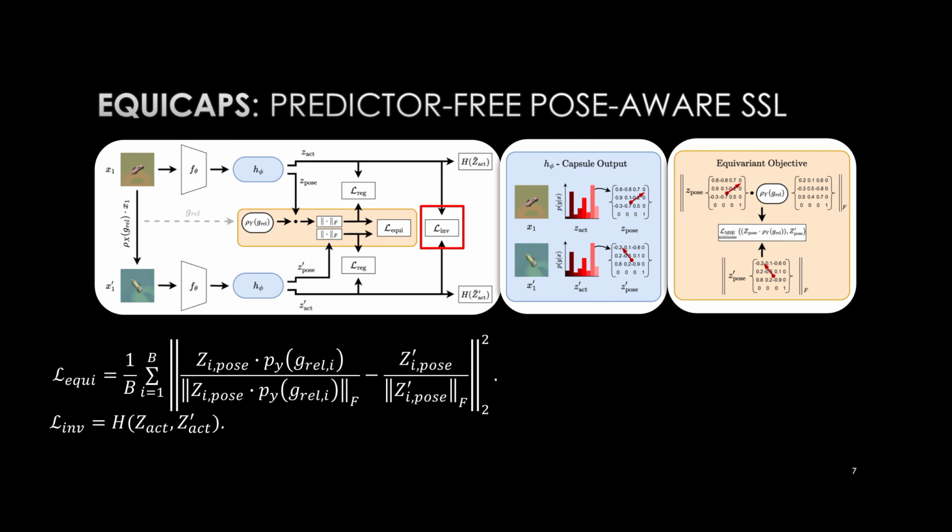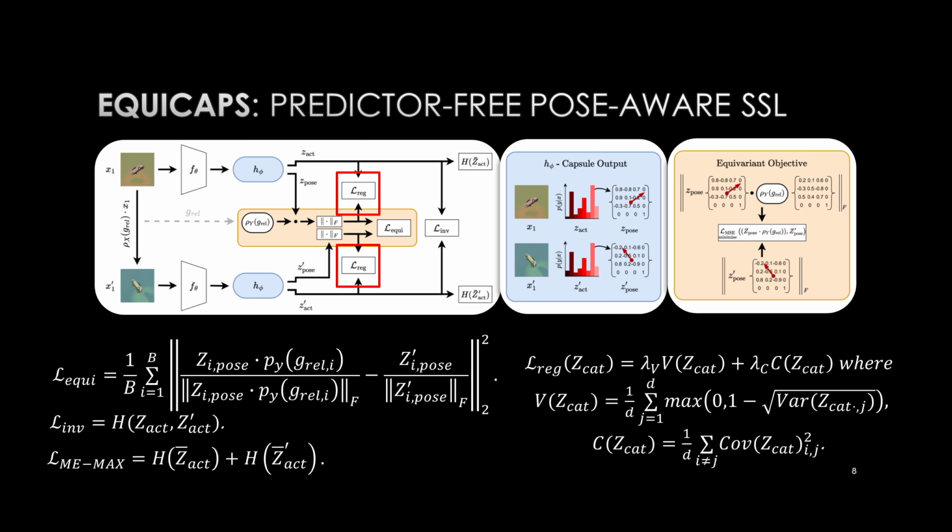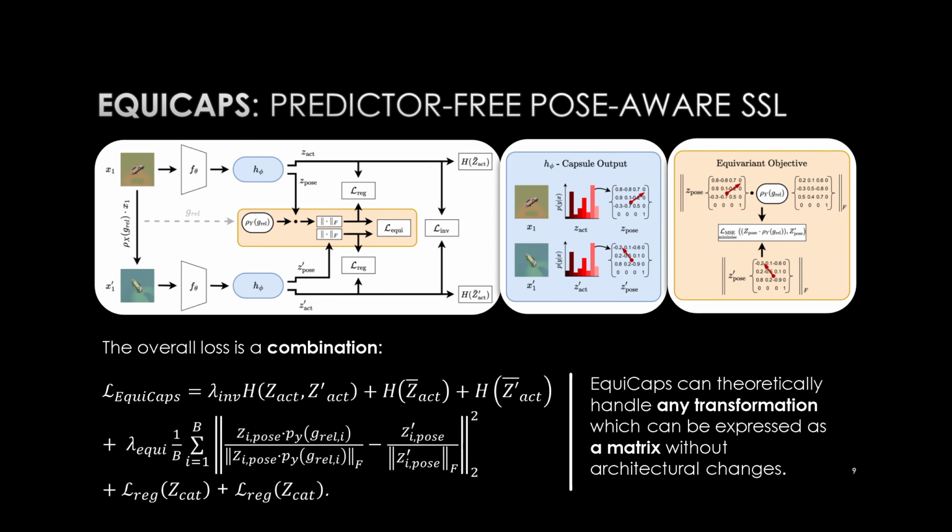For invariance, we minimize the cross-entropy between activation probability vectors, and to avoid collapse to only a few highly active capsules, we apply mean entropy maximization regularization to the activation probabilities as well. Finally, we also apply the variance-covariance regularization to the concatenated activations and poses. The overall loss is a combination of these four losses, and importantly, the EquiCaps architecture theoretically extends to any transformation which can be expressed as a matrix.